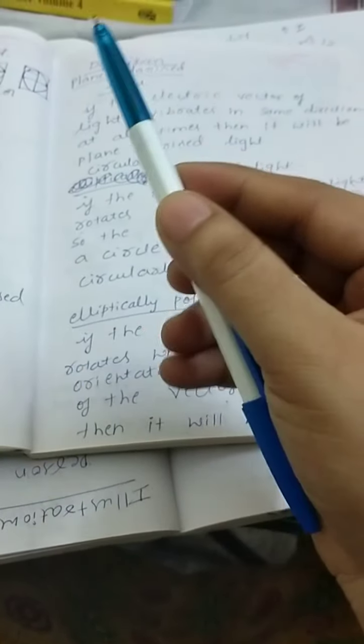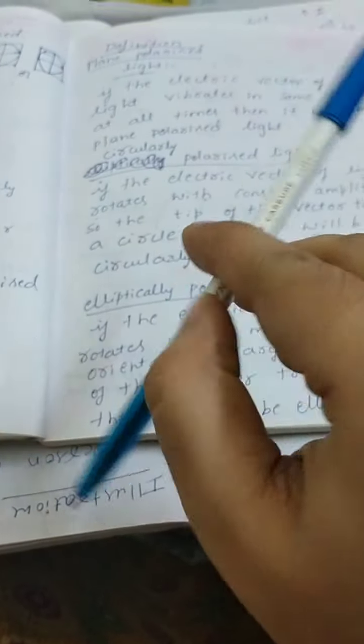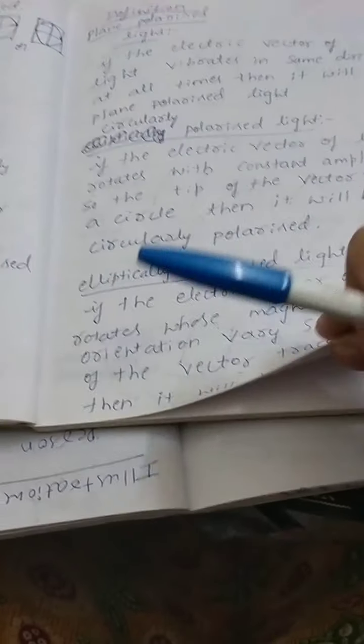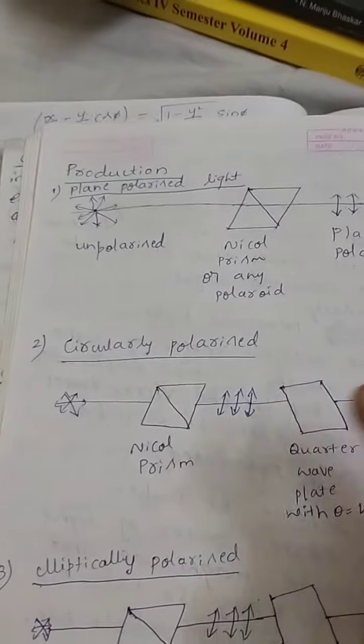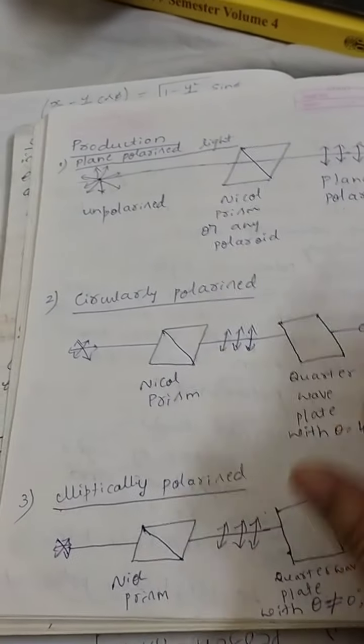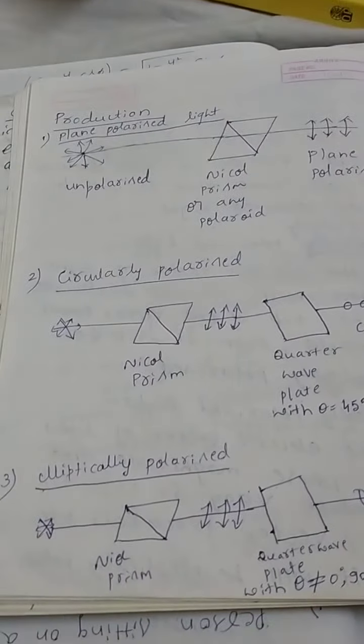See what happens while vibrating. If it rotates with equal amplitude, then it will give out circularly polarized light. While vibrating, if it rotates with maximum amplitude in one direction and minimum in another, then you will get the elliptically polarized light. So you will get one more video. By that you will get a very clear pictorial idea about plane polarized light, elliptically polarized light and circularly polarized light. So according to your syllabus, I have to concentrate on the production and detection.